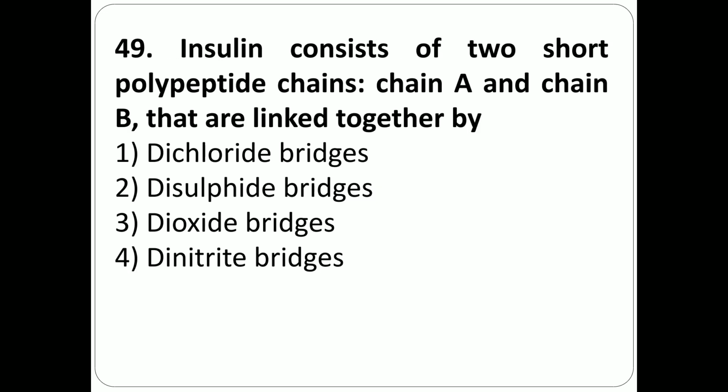Question number 49. Insulin consists of two short polypeptide chains, chain A and chain B, that are linked together by option 1, dichloride bridges, option 2, disulfide bridges, option 3, dioxide bridges, option 4, dinitrate bridges. The correct answer is disulfide bridges, second option.